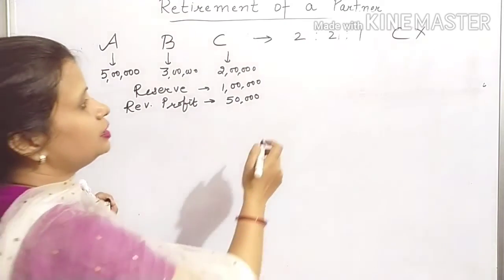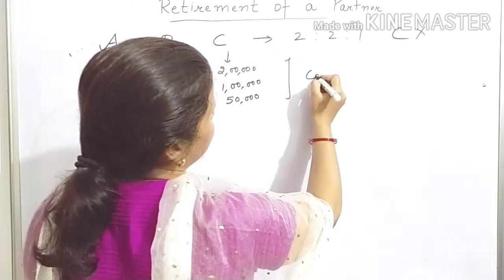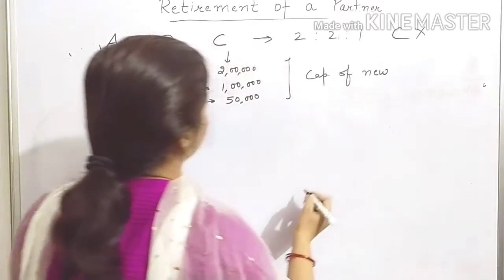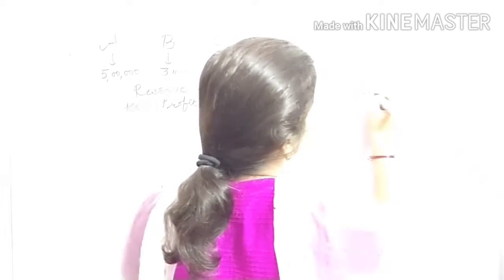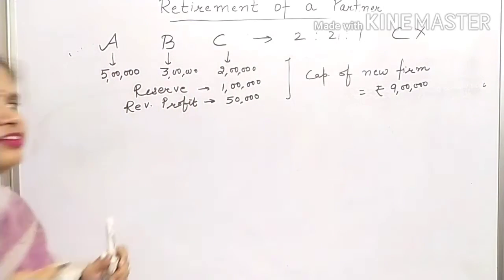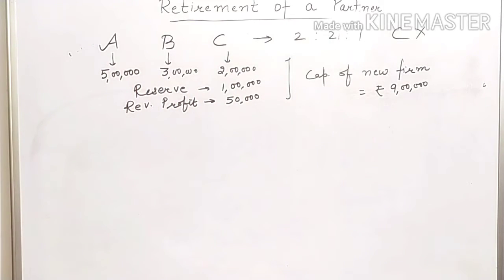And capital of the new firm is given to be, let us assume, rupees 9 lakh. But partners have decided that this capital will be in their profit sharing ratio. They will adjust their capital according to their profit share.